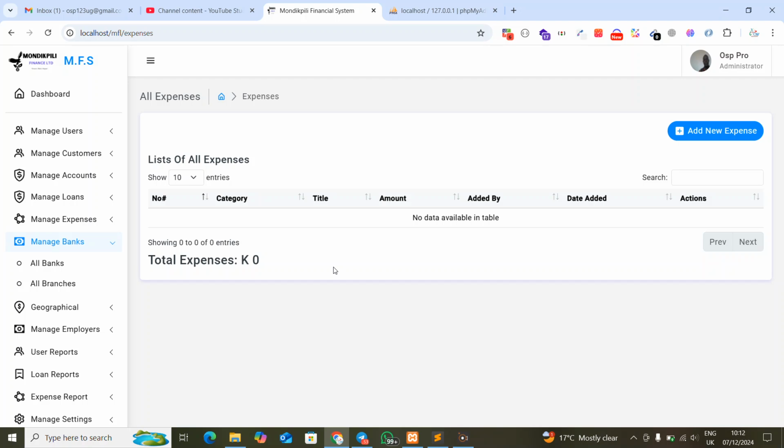Maybe let me say Diamond Trust Bank. Which branch is it? Diamond Trust Bank. So I have all the banks and have all the different branches, maybe a thousand branches, that you can create for that given particular bank. Meaning we have many branches that you can add in the system to work for you. Meaning you can add them by yourself.